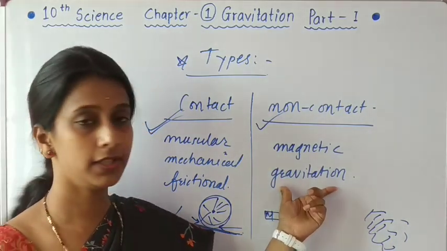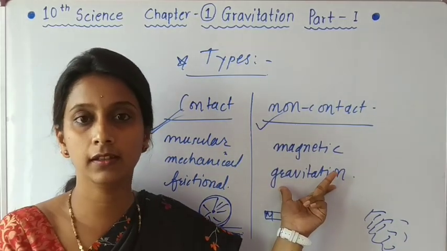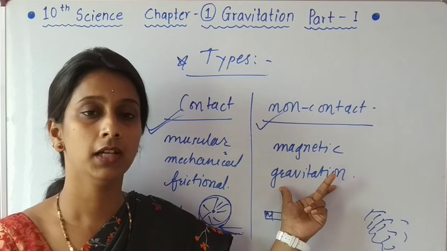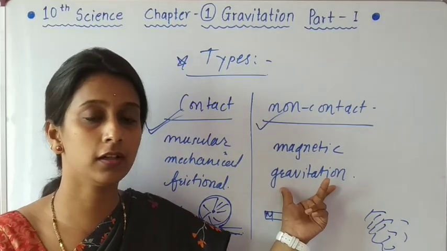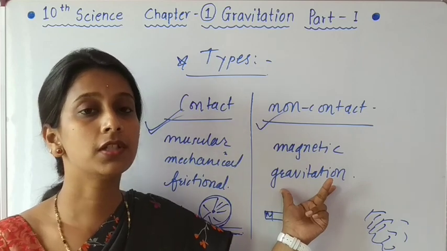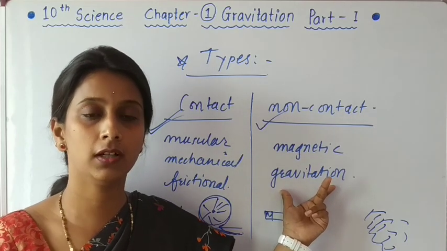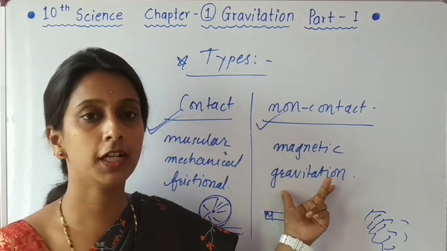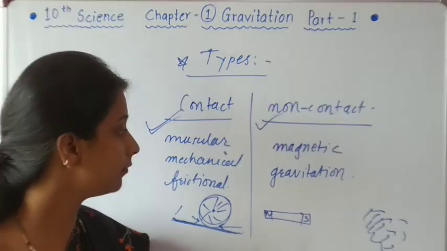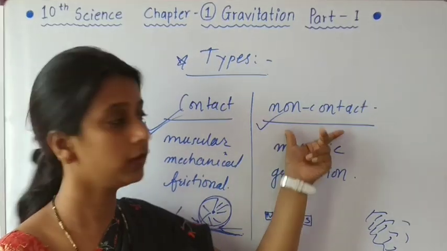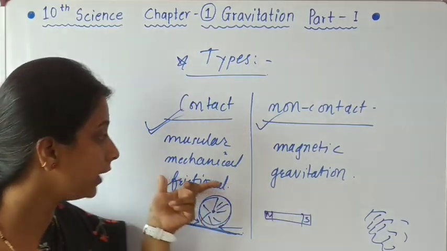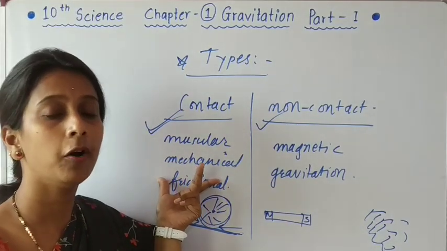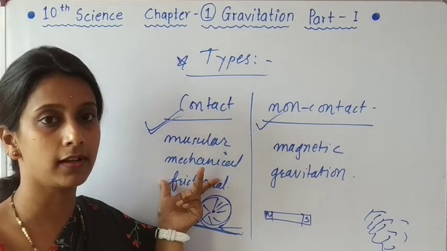In the same way, gravitational force is present inside the earth, and it also acts upon objects which are away from the earth or present in the atmosphere too. So in this way, while this force acts, two objects are not in contact, and while the other type of force acts, objects are in contact.